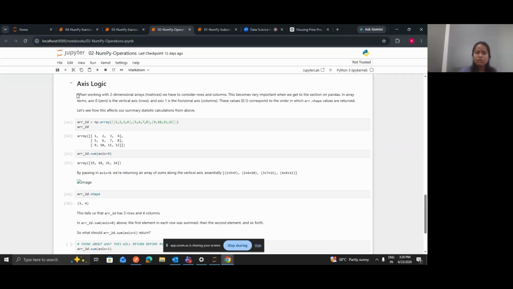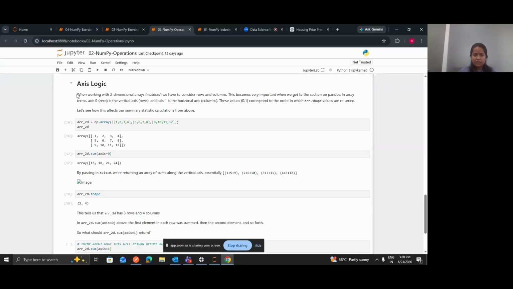When working with a two-dimensional array, we have to consider row and column, and this becomes very important when we get to the section on pandas. There is one more library called pandas. In pandas, whenever we are working with row and column, it is very important.